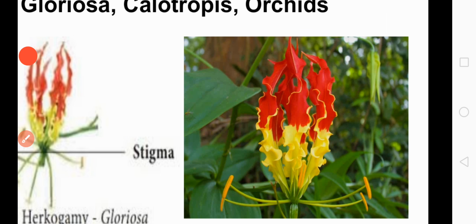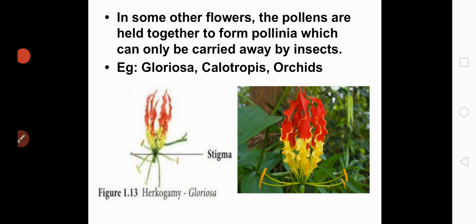So these are about the contrivances for cross-pollination.